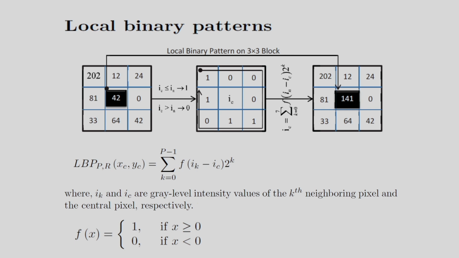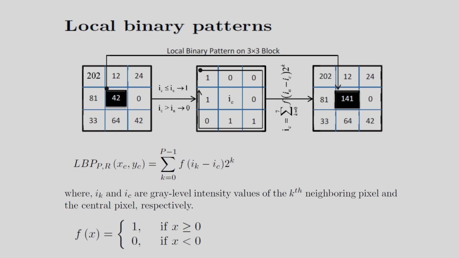And finally I want to discuss another descriptor for texture, that is LBP, the local binary pattern. So LBP is a well known texture descriptor that is widely used in many computer vision applications. Even face recognition, facial expression recognition, and many other applications, the LBP is used. LBP is computationally simple and easy to apply, and also it is a non-parametric descriptor. One important point is it can handle the monotonic illumination variations.